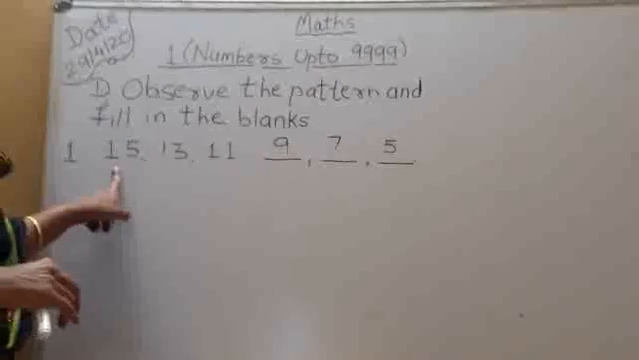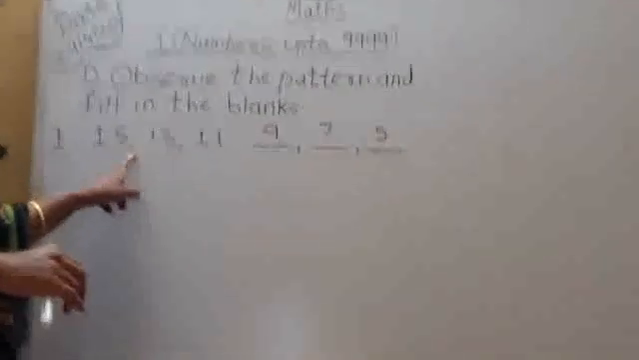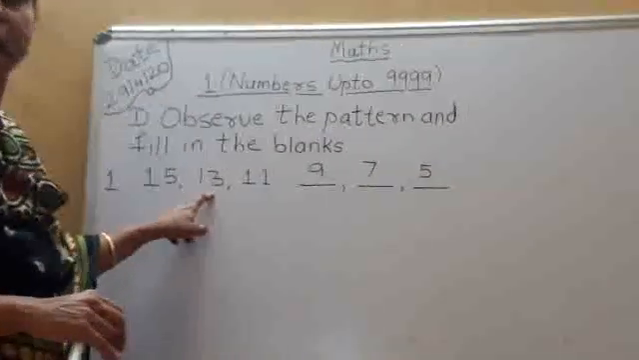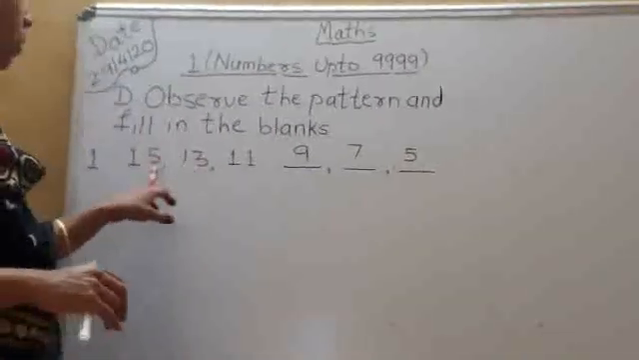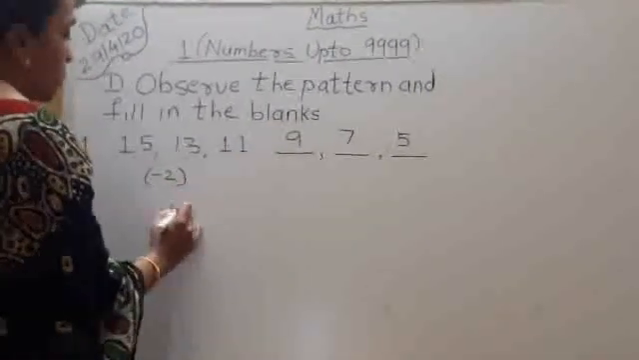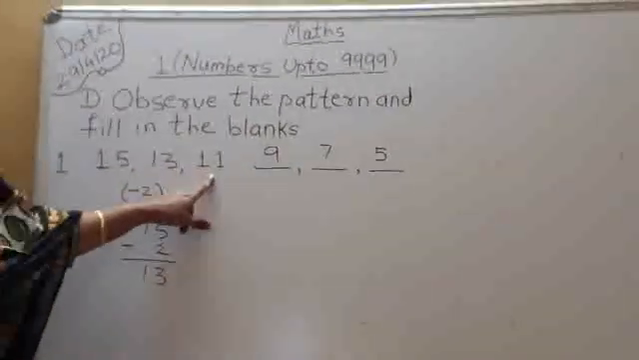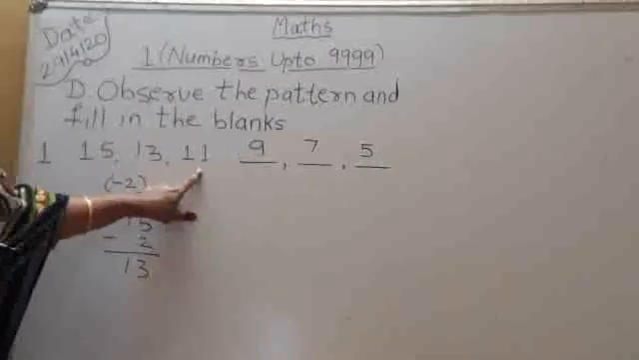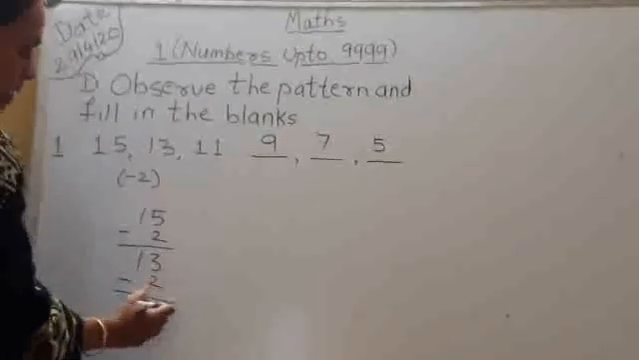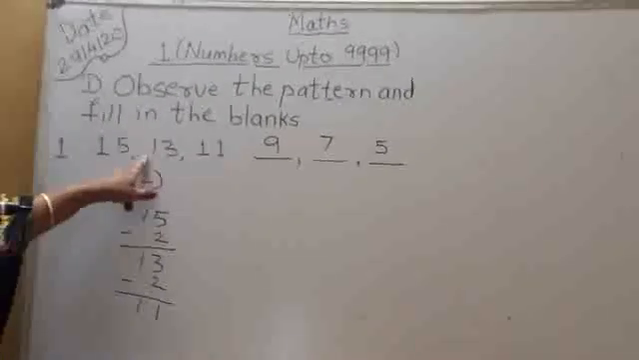Now see what is given: 15, 13, 11. Which number, if we subtract from 15, will give the answer 13? 2. So 15 minus 2 equals 13. Then 11 is given here. Suppose 13 minus 2, what is the answer? 11. This means minus 2 is our series.